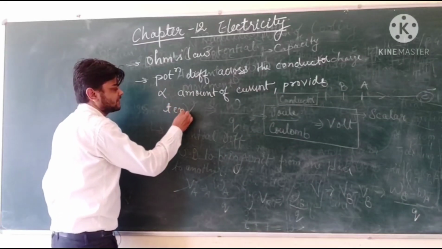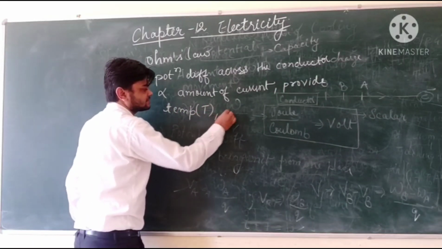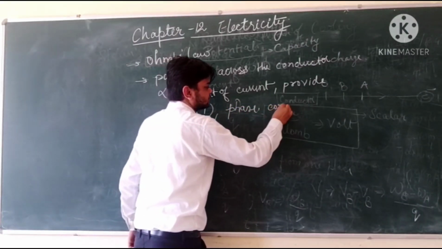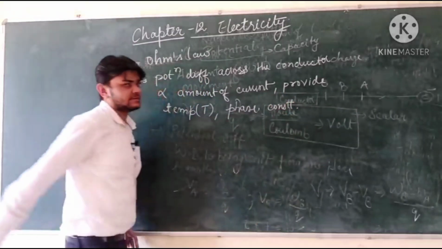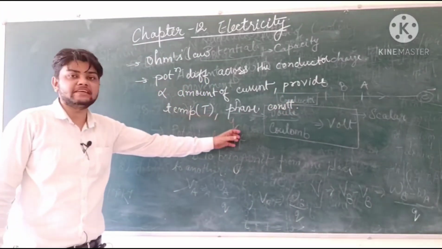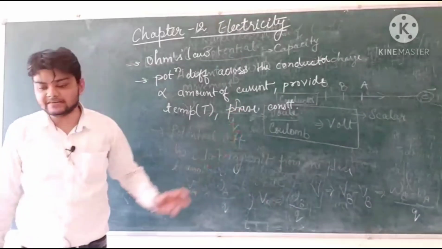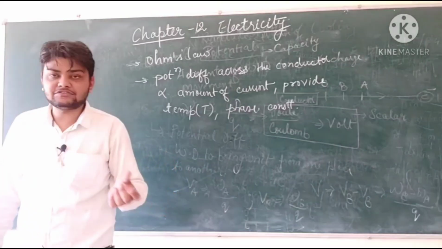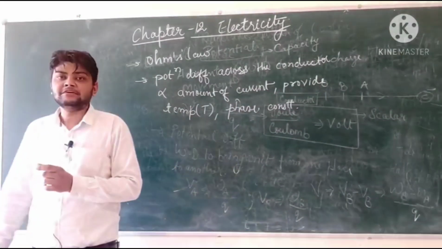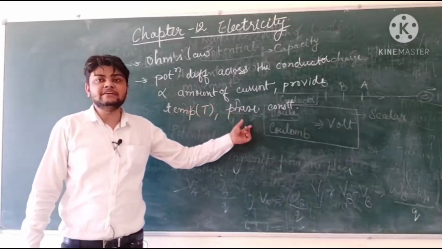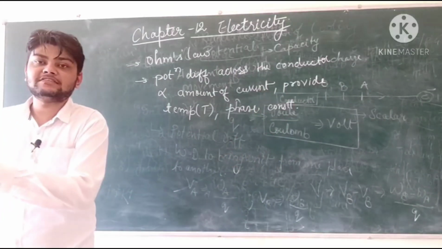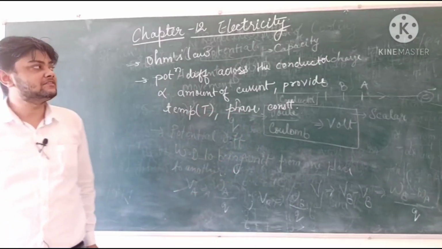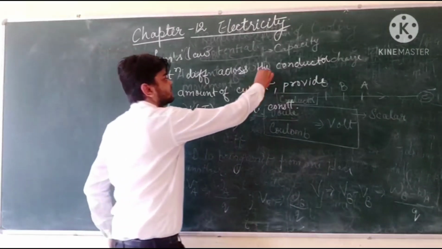temperature and physical state remain constant. That means we have to keep the temperature as well as the solid state of the material constant. The temperature should not change, and if a wire is in solid shape, it should not change its shape to liquid. It should not get any increment in its length or its cross-sectional area. In the same way, we have to keep all other environmental conditions constant for a conductor.